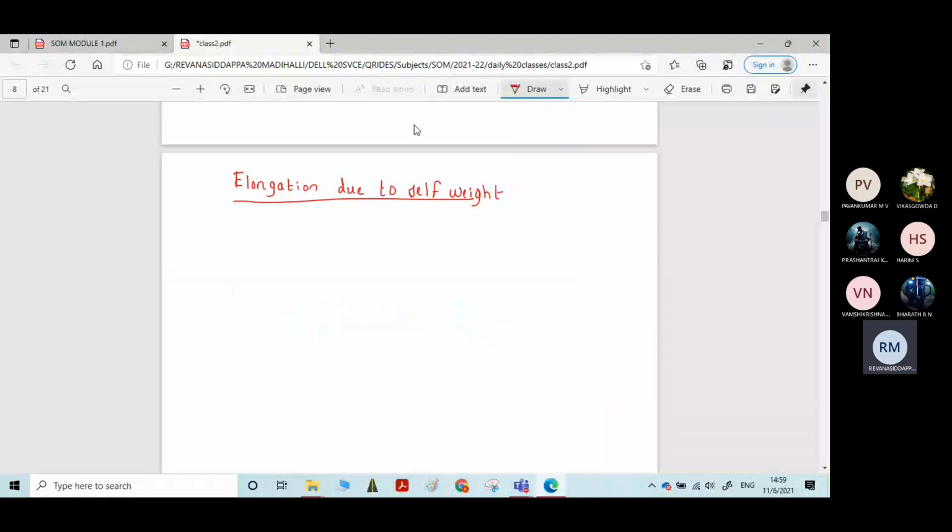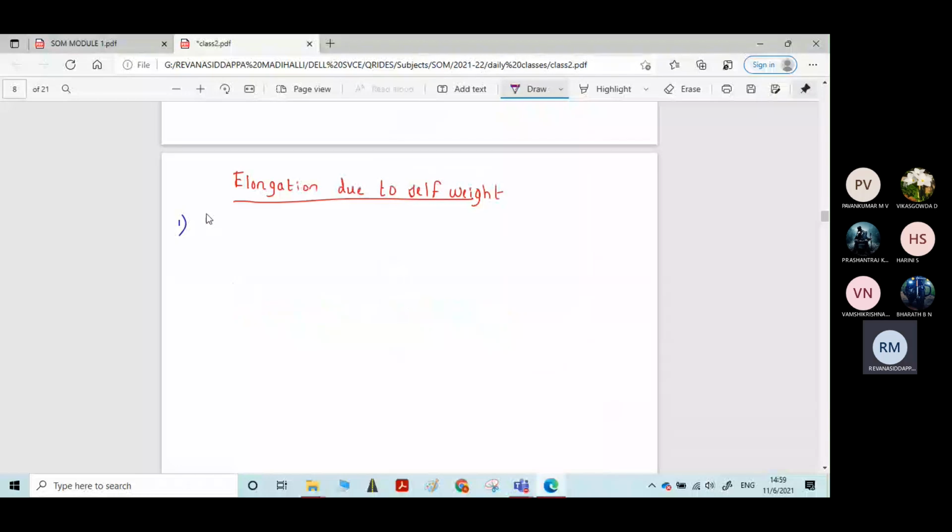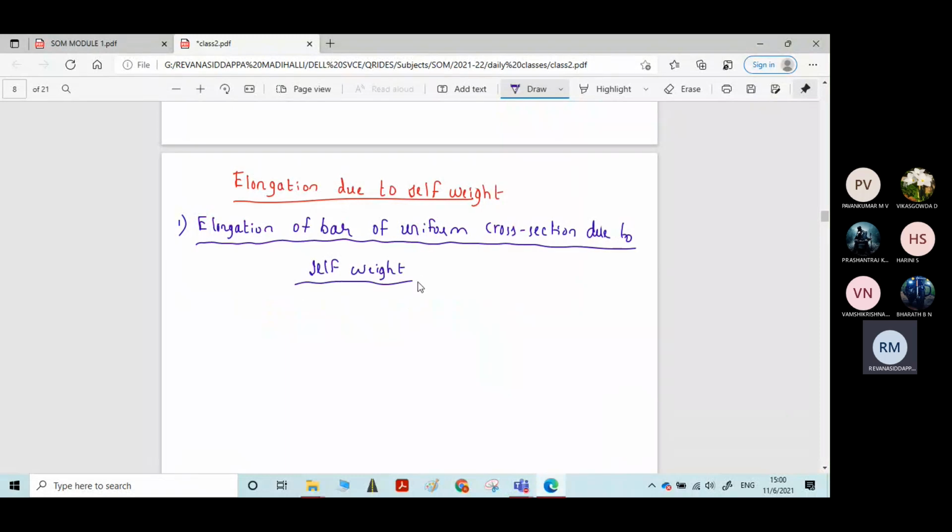In that, for the first one, you write: elongation of bar of uniform cross section due to self weight. Elongation of bar having uniform cross section due to self weight.